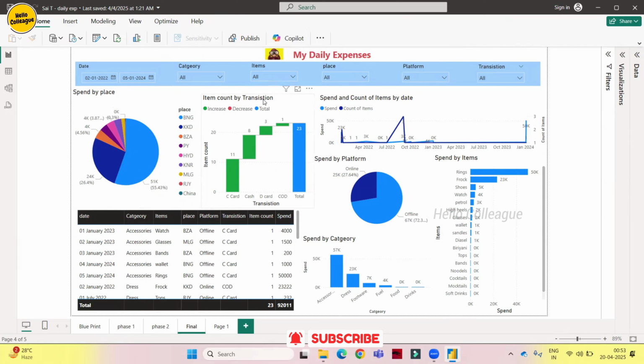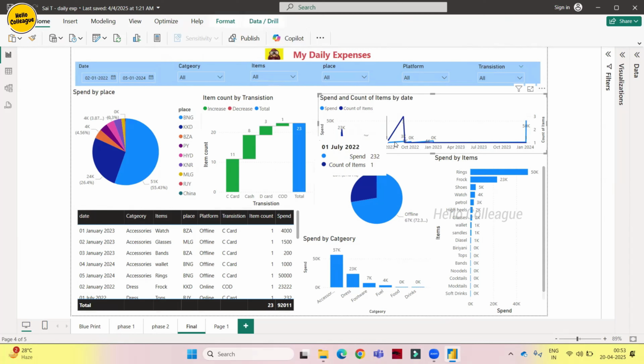Next, item count by transactions. We have credit card, cash, debit card, and COD. This is telling that story. And we have dates here, and we are showing it as a trend, spend by count of items. We have two lines here. If you hover over here, the light blue line shows the data: on September 5th we spent 2,773 and the item count is 3. Like that, it is telling the story.